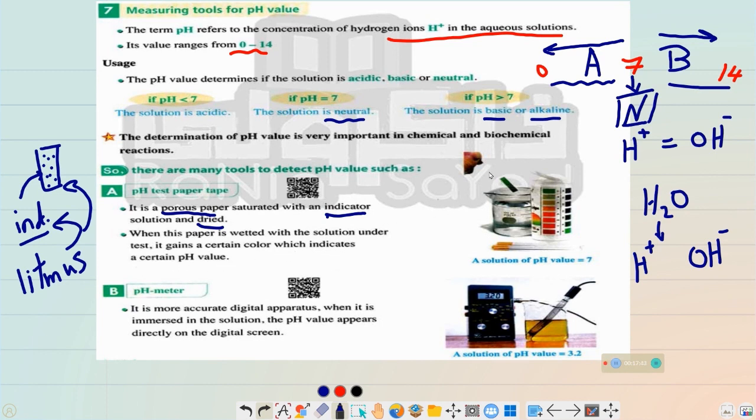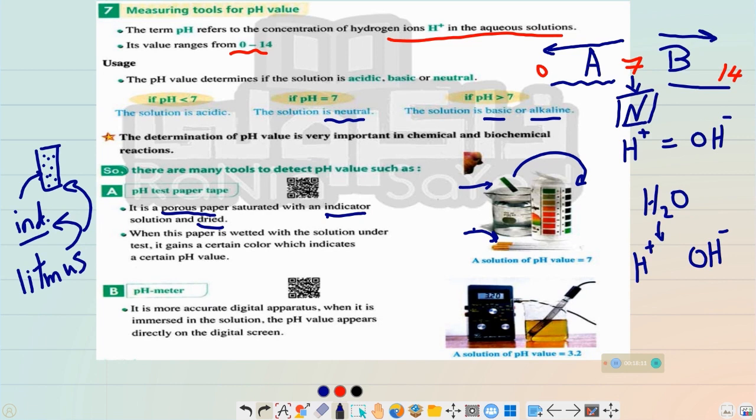When you immerse your paper in a medium, the color on this paper, as you can see here, is orange. When we immersed it, it got the green color. So the color changed. After that, as the color changed, we will compare our color with a table containing different colors.